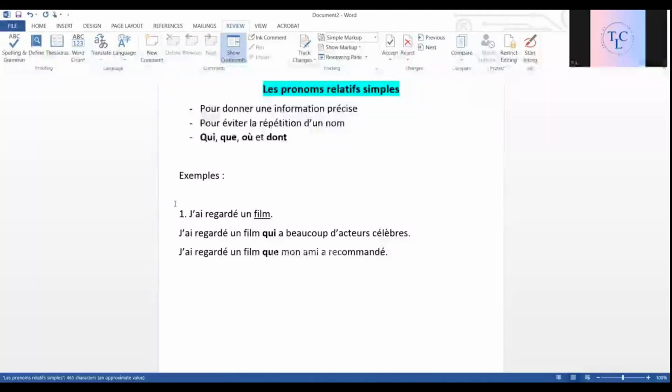Oui, voilà. Après, let's take another example for où and dont. Je veux aller au café. Again, we don't know much about this café. So to give more information, or to tell precisely which café, we can say: je veux aller au café où l'ambiance est bonne. So, which café? I want to go to the café where the ambience is good.